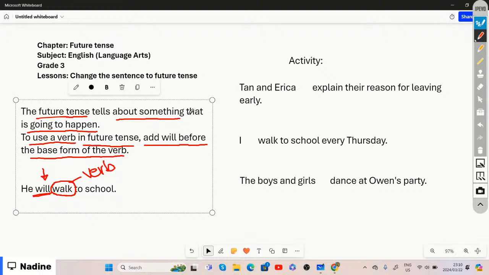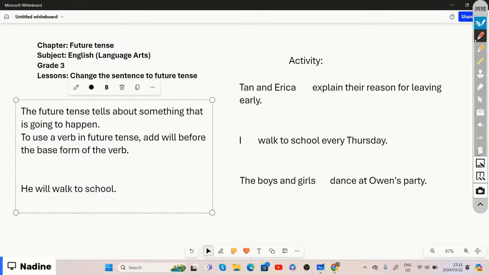So that is basically future tense. Future tense tells us about something that is going to happen. And within a sentence, we just need to add the word will in front of the verb. And to make it easier, you're just going to have to locate the verb. And remember, a verb is the doing word, it's the action within that sentence.